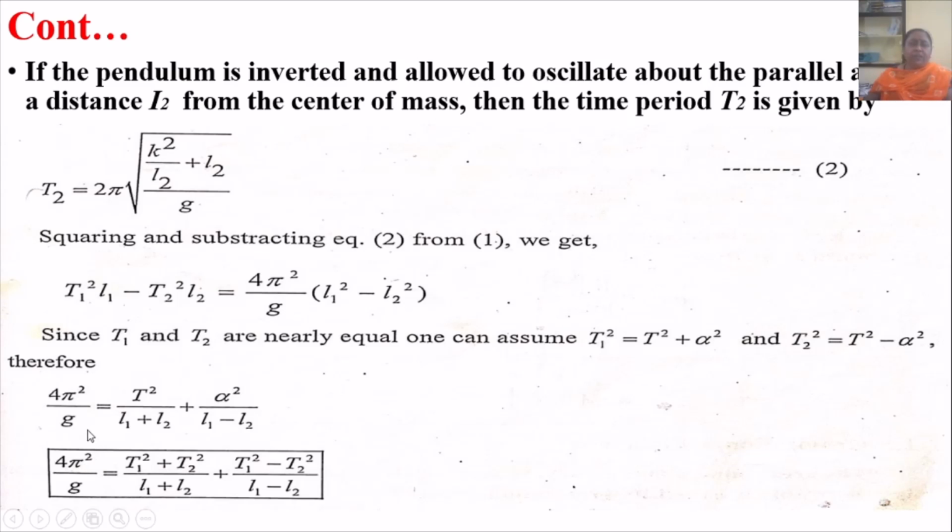Therefore, 4 pi square upon g equals T square upon L1 plus L2 plus alpha square upon L1 minus L2. And from this, 4 pi square upon g equals T1 square plus T2 square upon L1 plus L2 plus T1 square minus T2 square upon L1 minus L2.